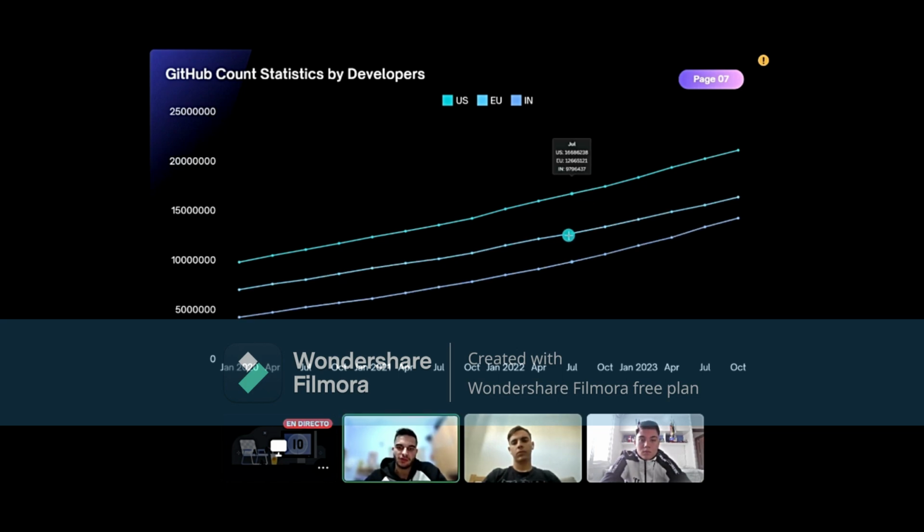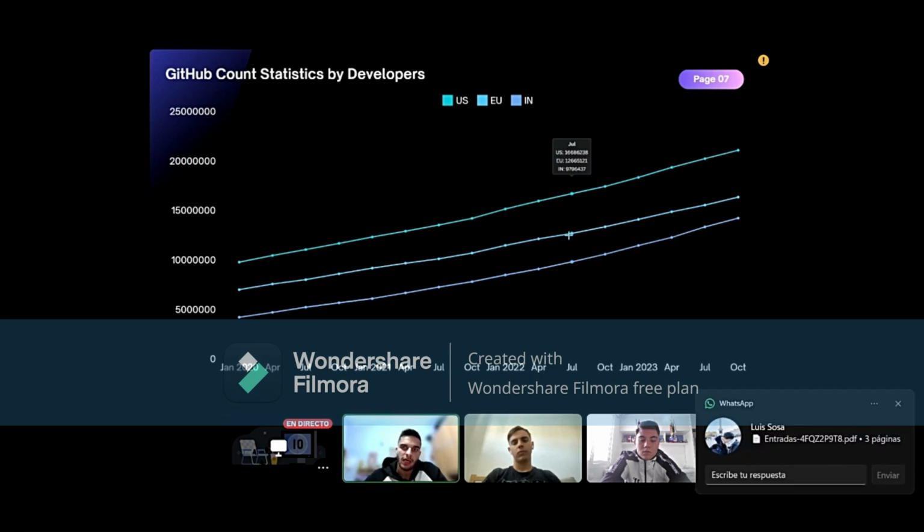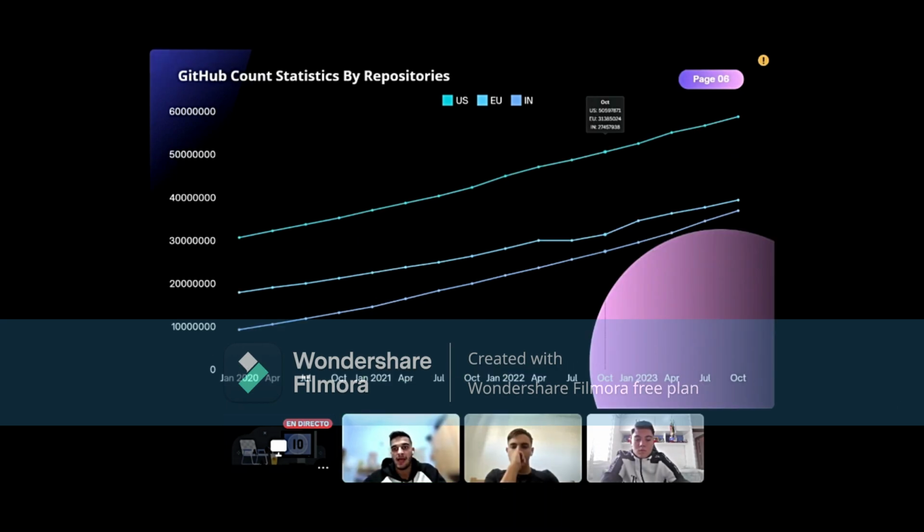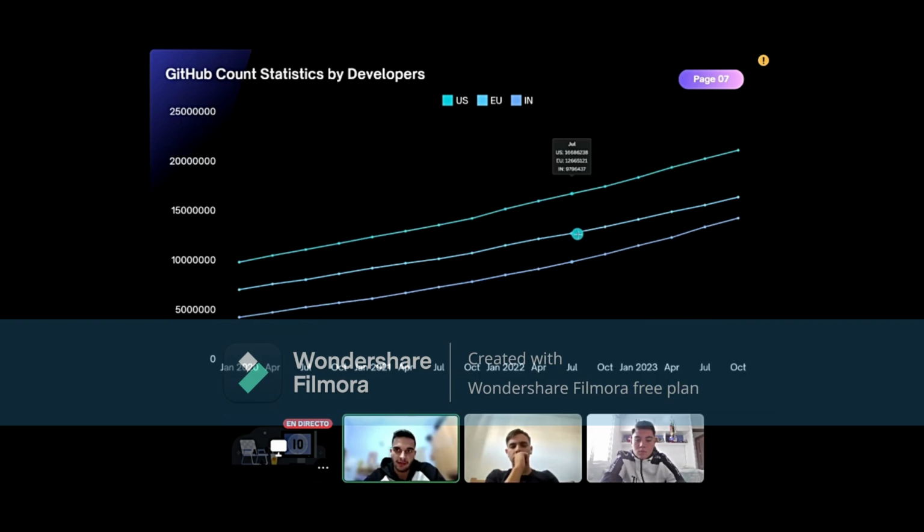For example, here in July of 2022, the US has 16 millions, the European Union 12 millions, and India 9 millions. That's ridiculous.